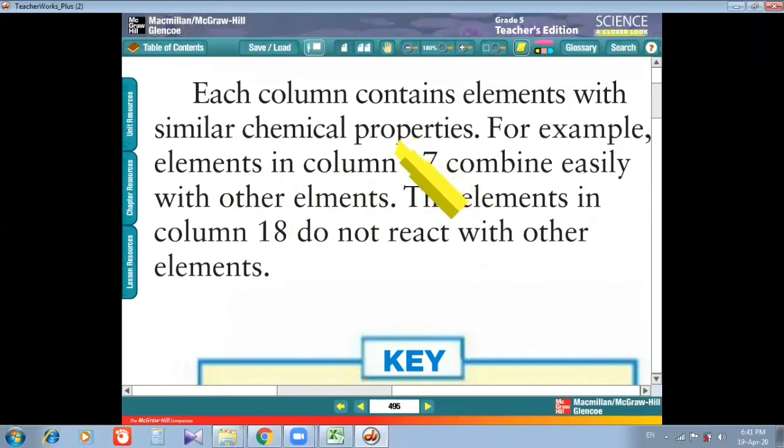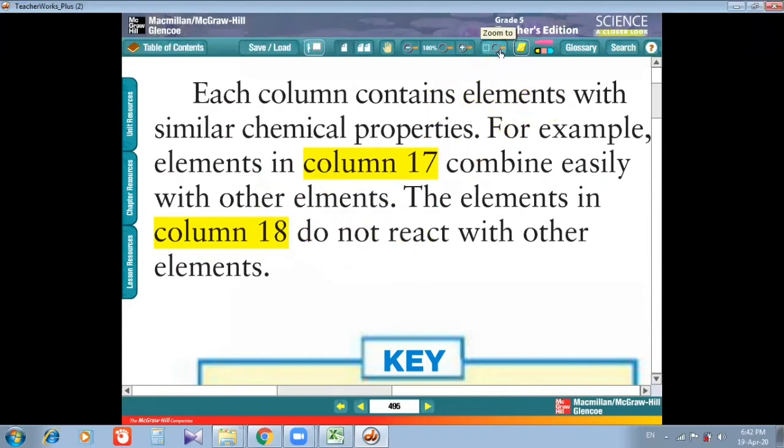So if they are in separate columns, column 17 and column 18, it means their chemical properties are not the same.